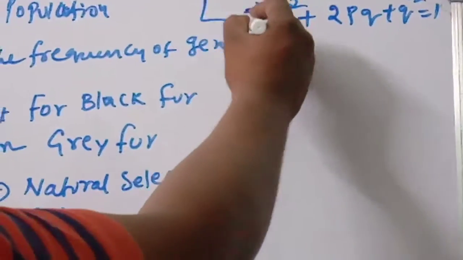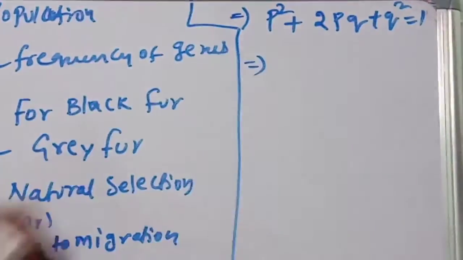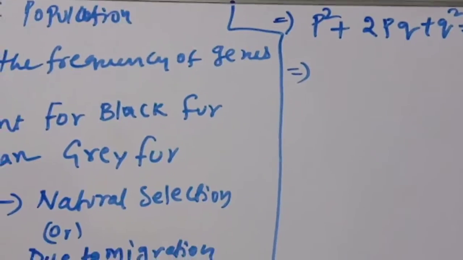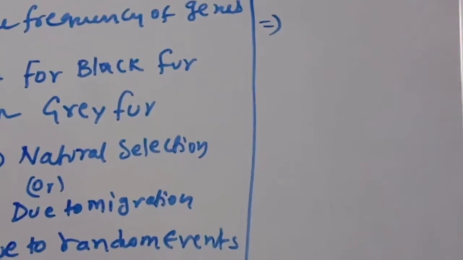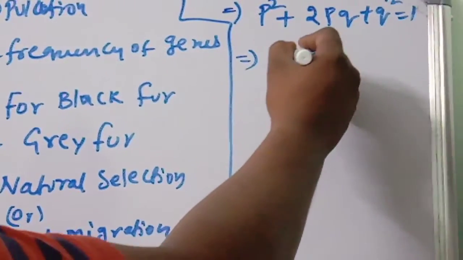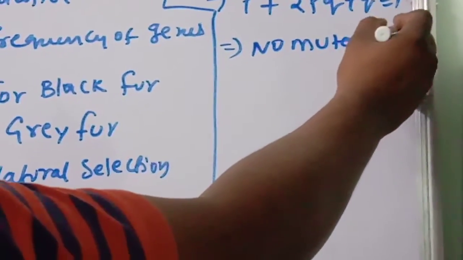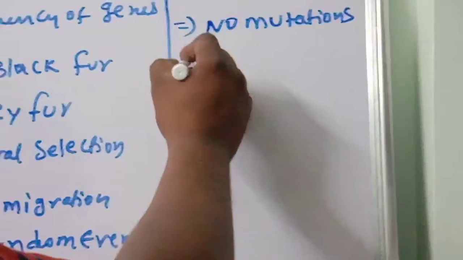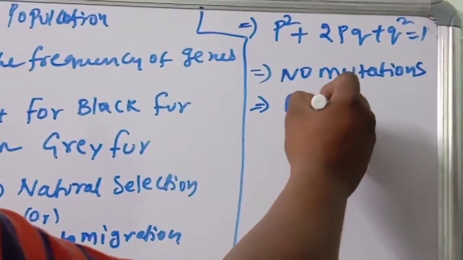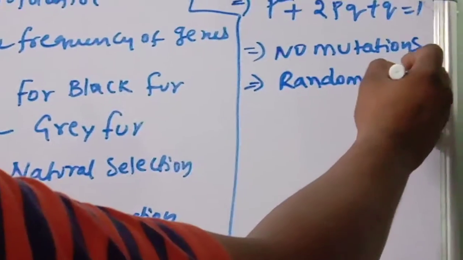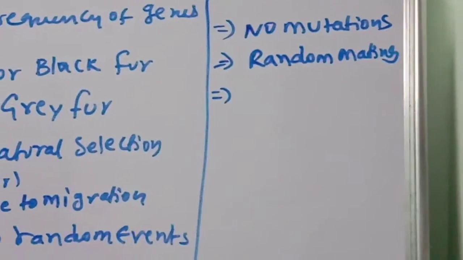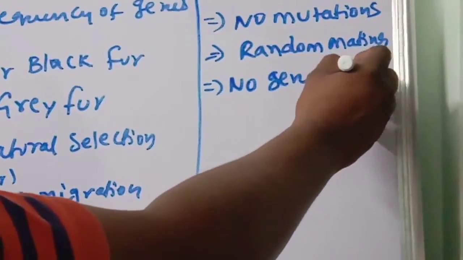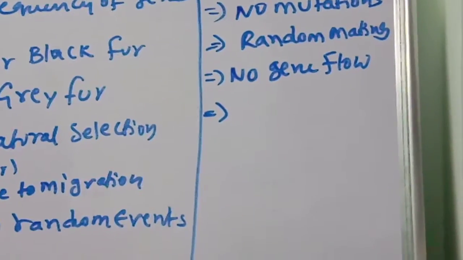But there are some factors disturbing the Hardy-Weinberg principle. What are the conditions of the Hardy-Weinberg principle? I will tell. Number 1, no mutations. Number 2, random mating. Some factors, this point you should remember. And no gene flow. Next, a very large population size.